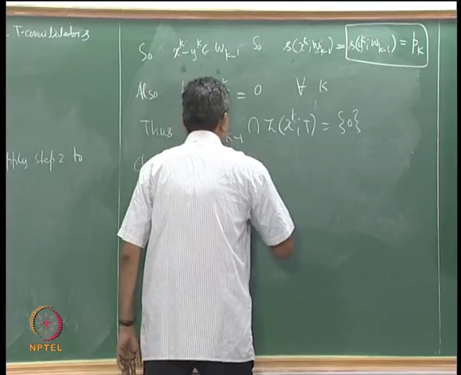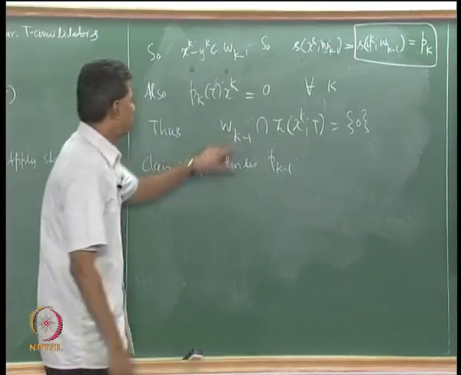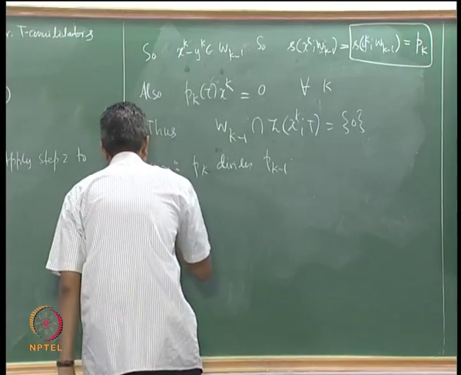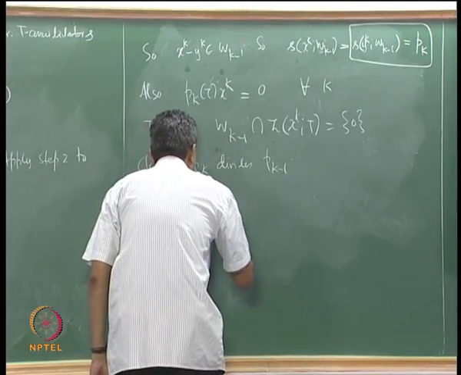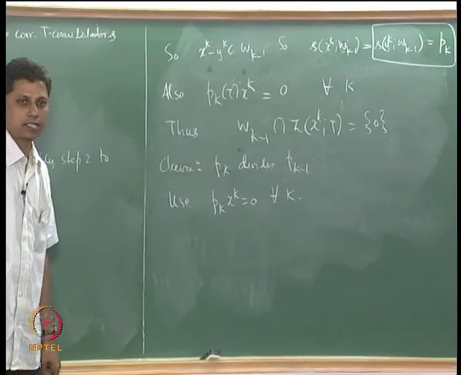p_k divides p_{k-1}. How does this follow? What we have proved just now is that p_k(T)x_k is 0 for all k.